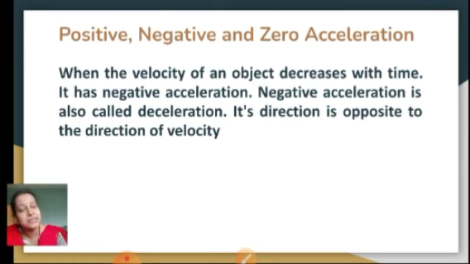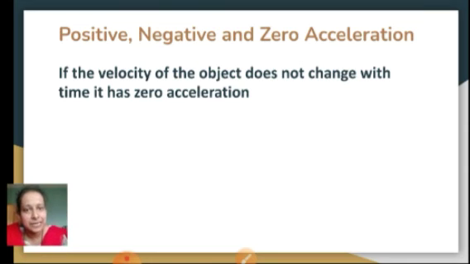Negative acceleration, another term is deceleration. Okay, it is called deceleration. That means you are decelerating, not accelerating. This is called accelerating. Positive acceleration is acceleration and negative acceleration is deceleration, or also called retardation. Its direction is always opposite to the direction of the velocity. Fine. So this is negative, and finally there is zero acceleration.